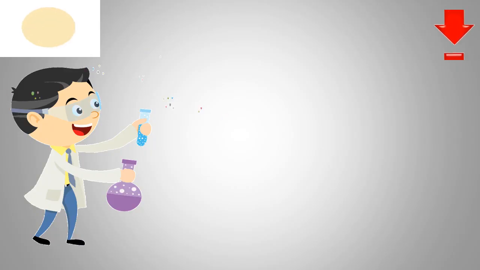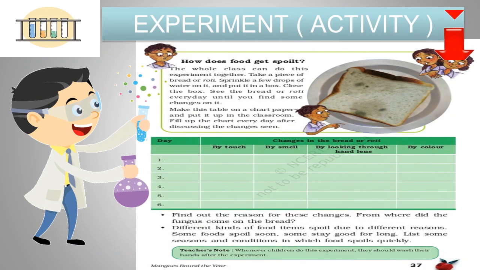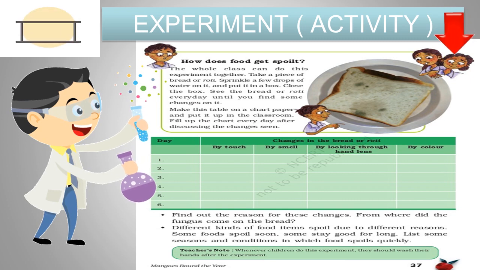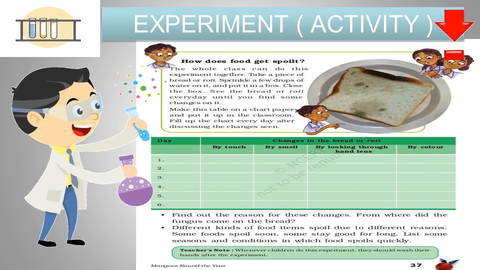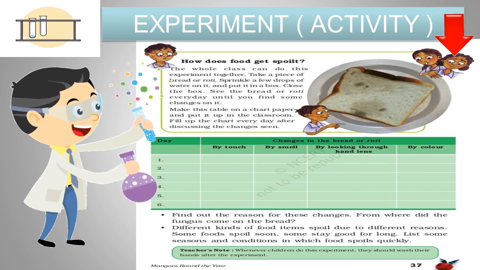Now we have an interesting activity for you. It is an experiment regarding bread mold. We have already understood about the process of food spoilage. So you are going to do this experiment at home. What you have to do?